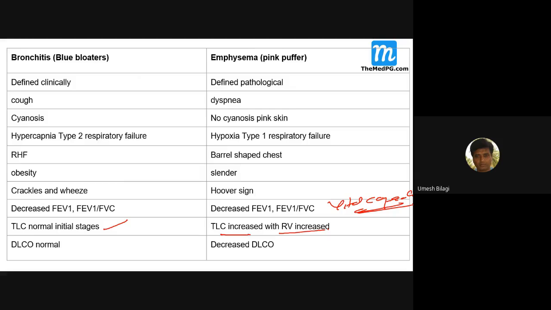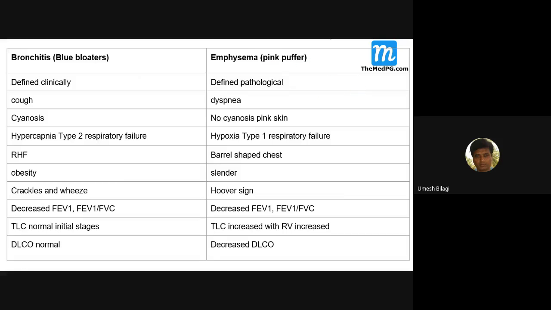In fact, vital capacity may sometimes decrease also. Vital capacity is not increased in emphysema.